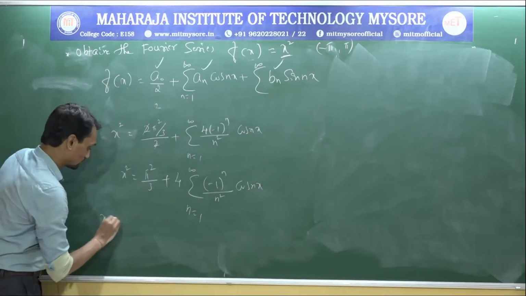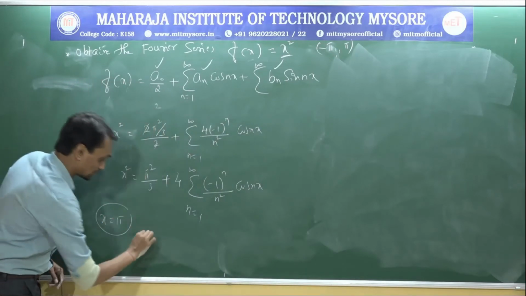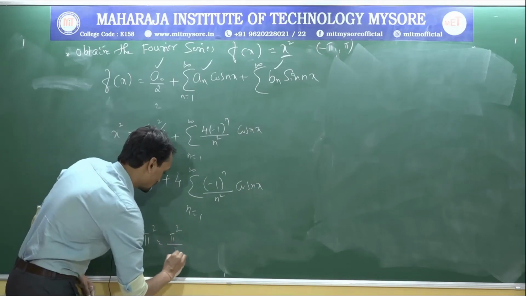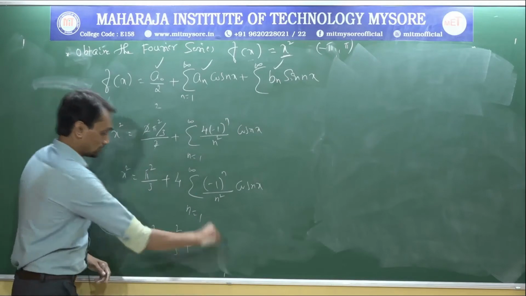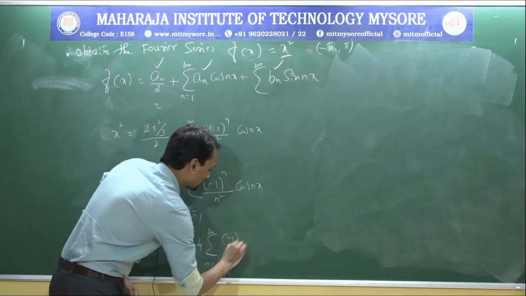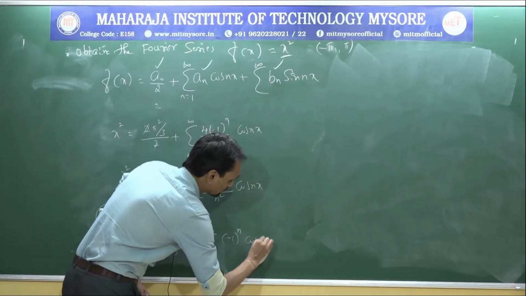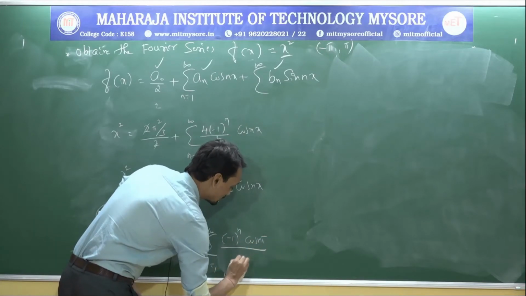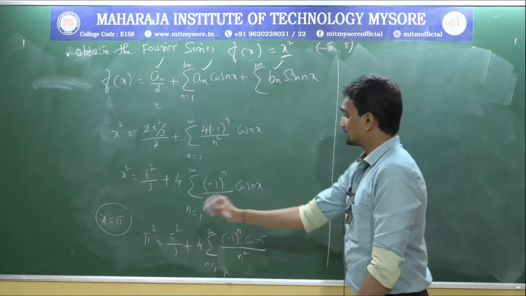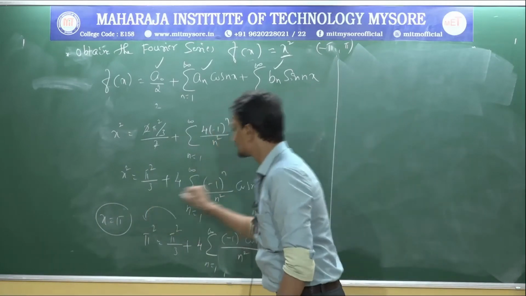Now I will substitute x equal to pi. So it becomes pi square equal to pi square by 3 plus 4 as it is, summation from n equal to 1 to infinity of minus 1 power n into cos n pi divided by n square. Now take the whole value to the other side.